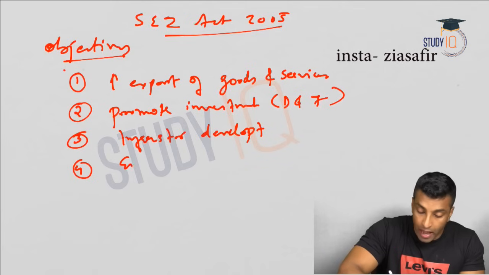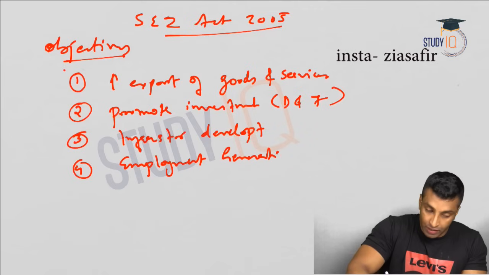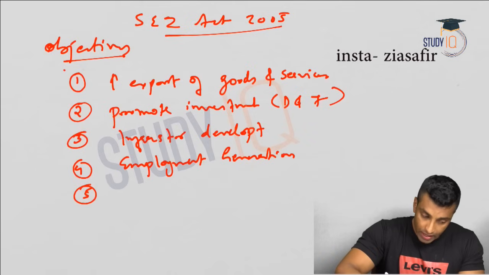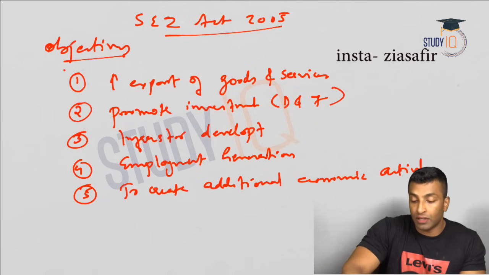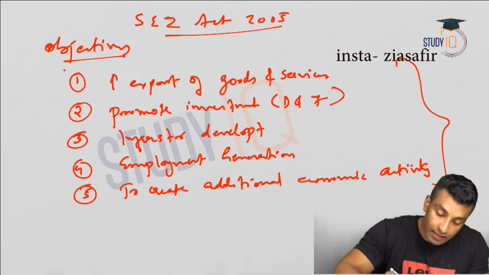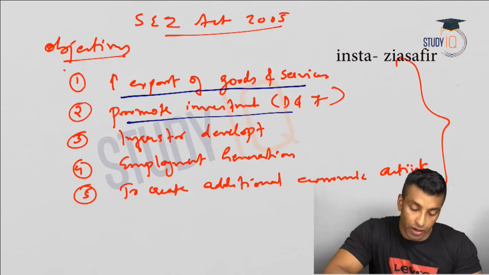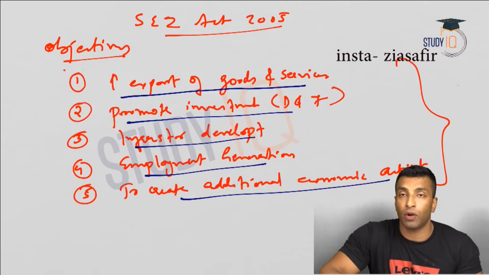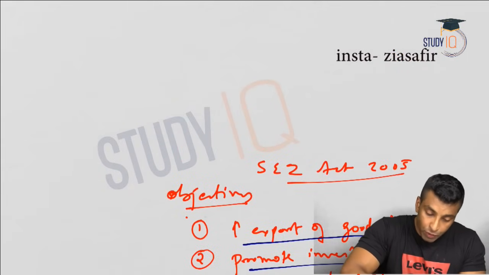Fourth, employment generation. Fifth is to create additional economic activity. So these are the five objectives of SEZs: increase exports of goods and services, promote investment, both domestic and foreign, infrastructure development, employment generation, and creating additional economic activity.